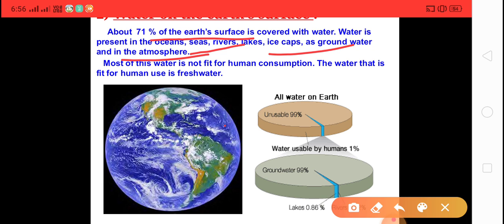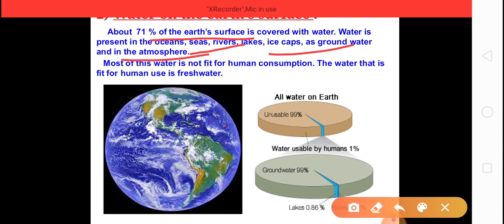Okay, so these are the various sources of water.